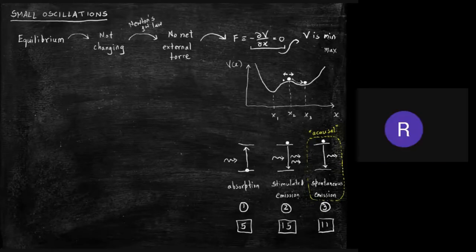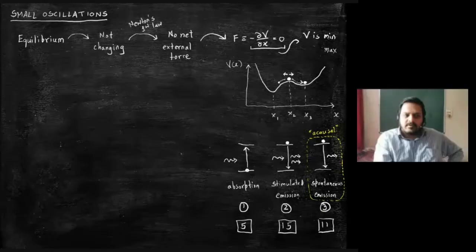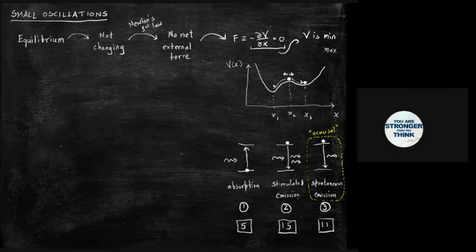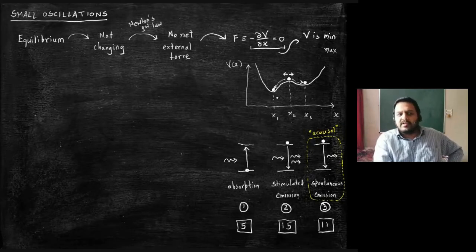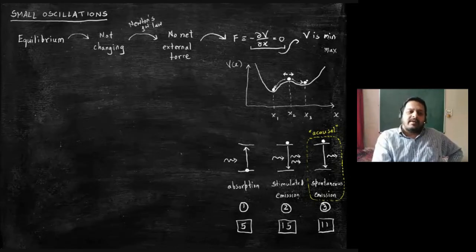Same, it will go with the same minimum. Very good. It will do the same thing, but it finds the minimum in the direction in which it is pushed. If it is pushed to the left, it will find the closest minimum on the left. If it is pushed to the right, it will find the closest minimum on the right.